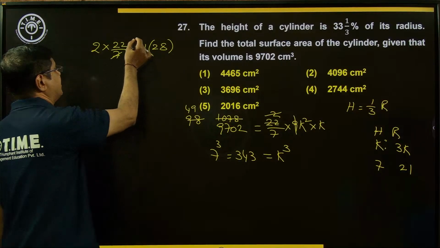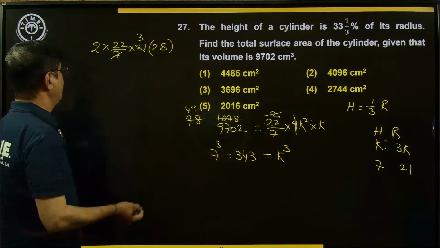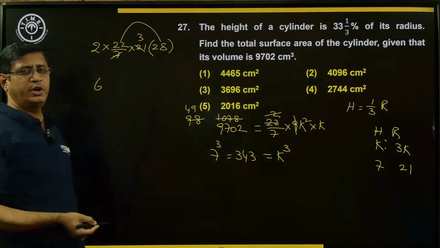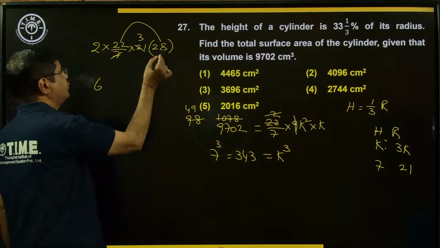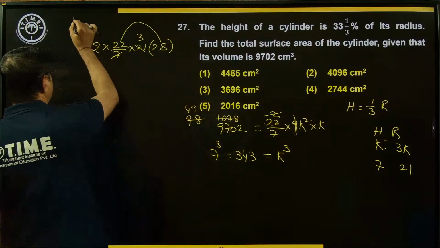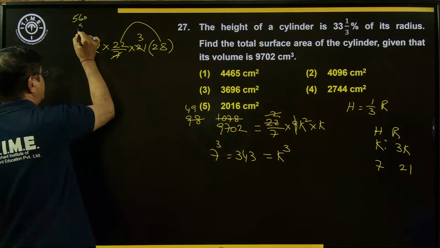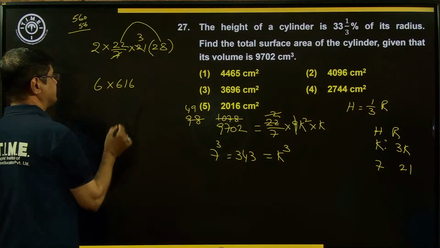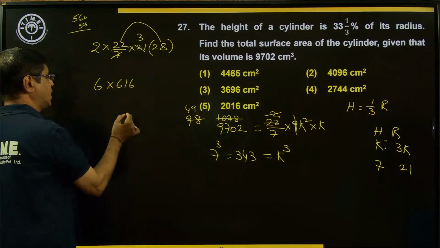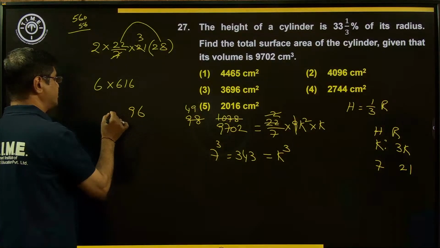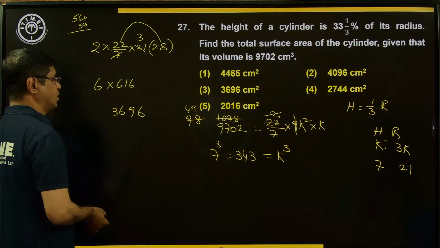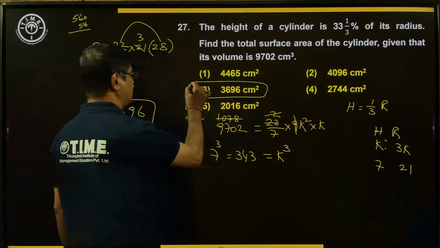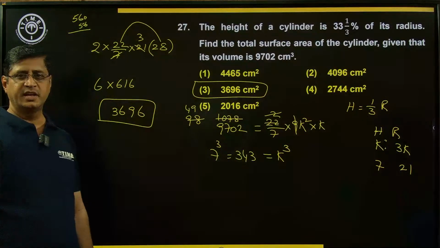7 goes exactly 3 times. 3 into 2 is equal to 6. By multiplying these two, 22 into 28: 20 into 28, that is 560. 560 plus 56, that is 616. Now simplify. 6 times 16, that is 96. 6 into 6, that is 36. What is the answer? 3696. Right choice is option number 3. Third choice is the right answer.